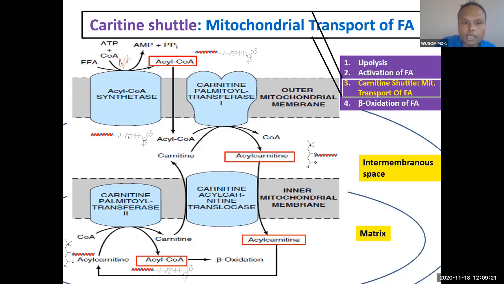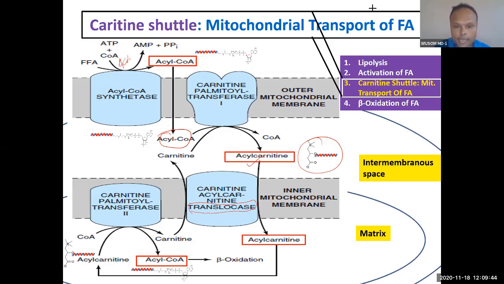And then after activation, it can cross the outer mitochondrial membrane easily, but not the inner mitochondrial membrane. The inner mitochondrial membrane requires this to be converted into acyl carnitine. This acyl carnitine will be transported through a very favorite enzyme called translocase.